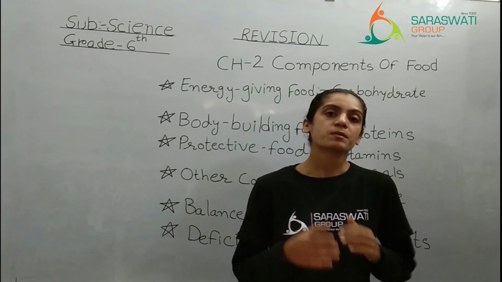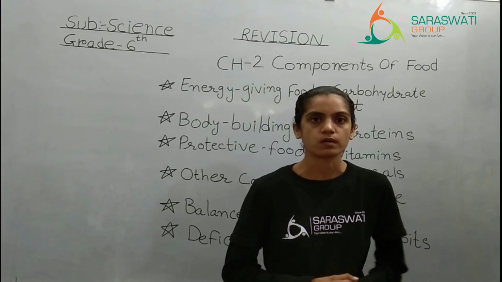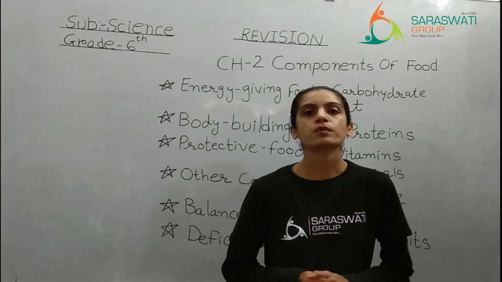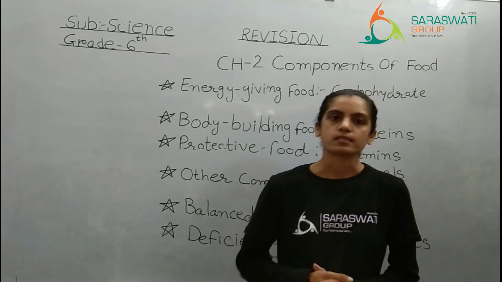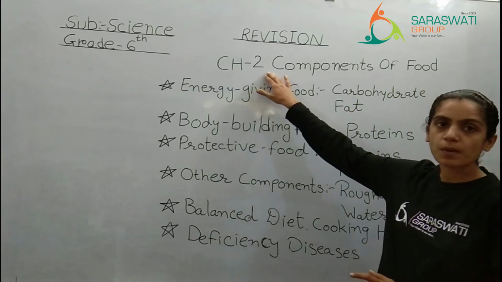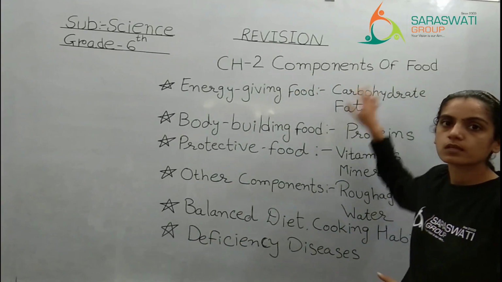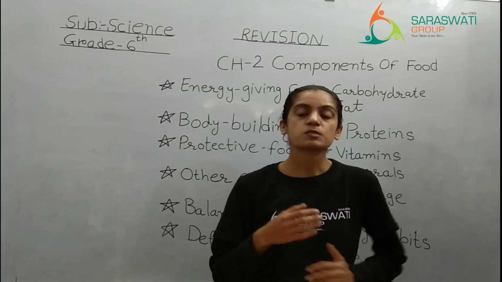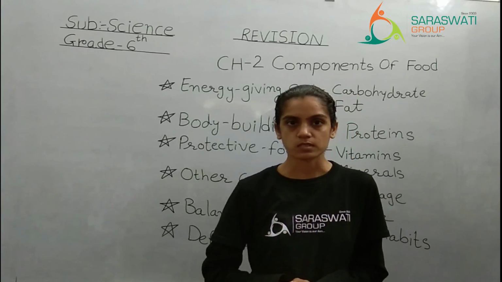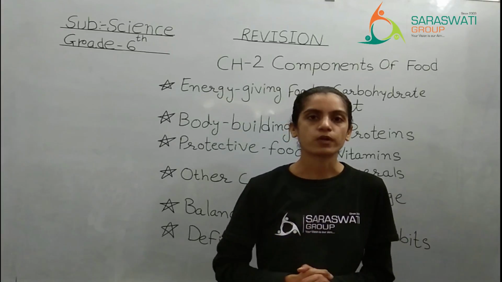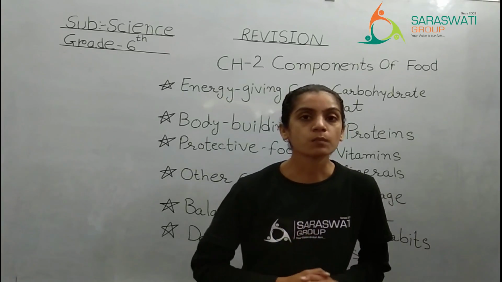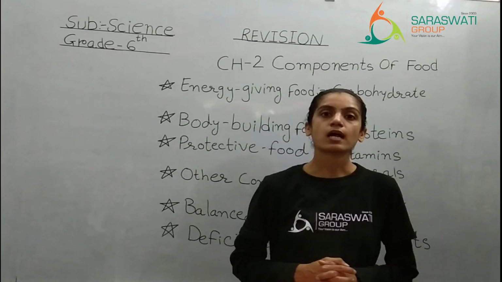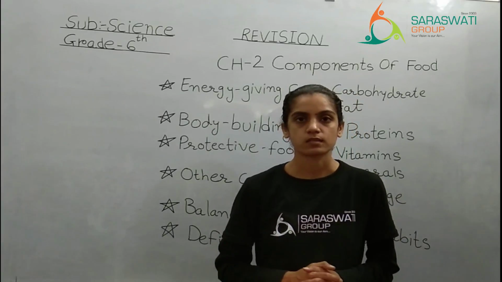So I hope you have remembered the topic which we have covered and what is included in the particular topic. See kids, chapter number 2 was about components of food. Components means chemical substances present in the food items. What are the components? Actually there are a total of 5 components.